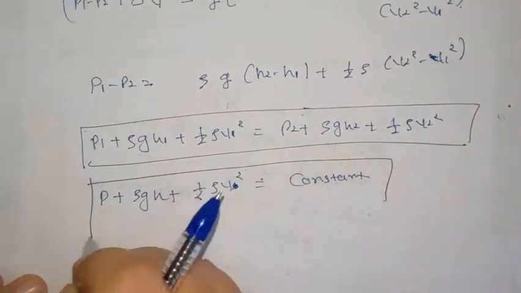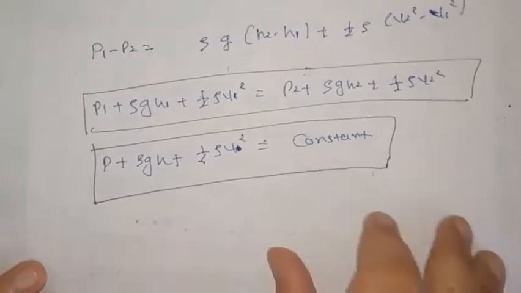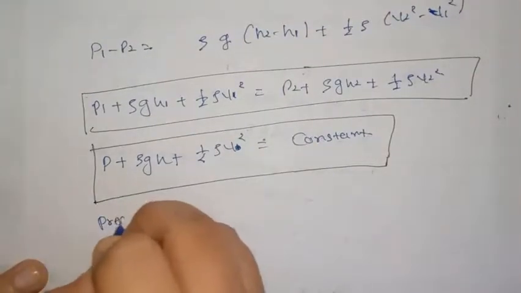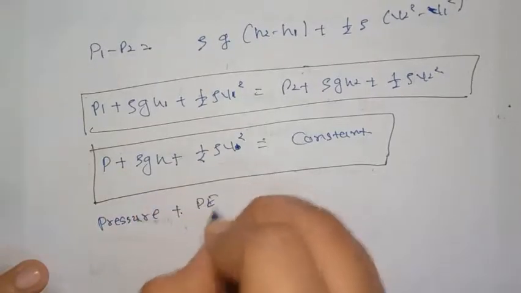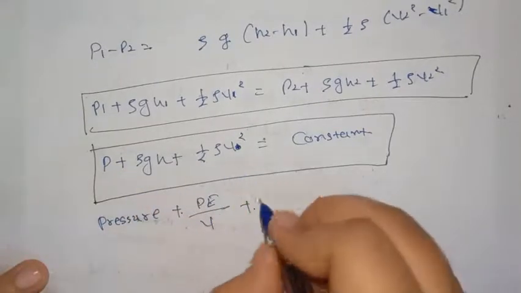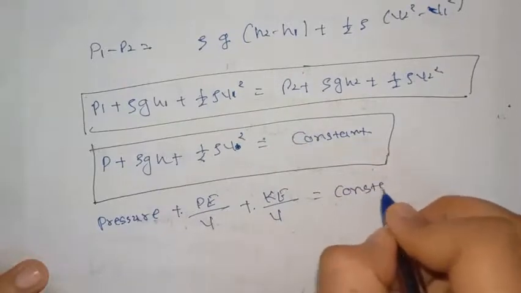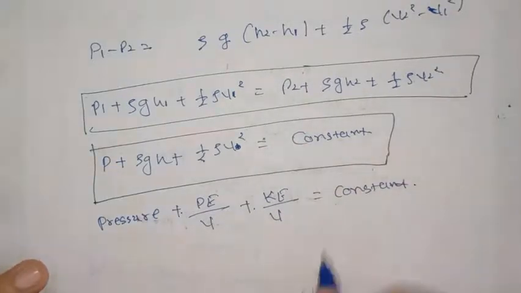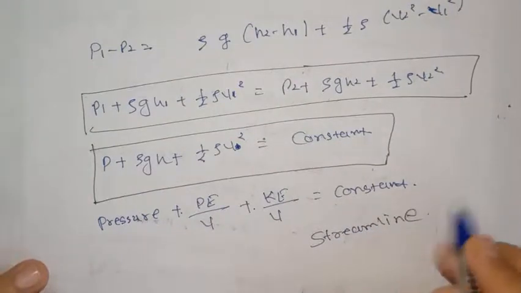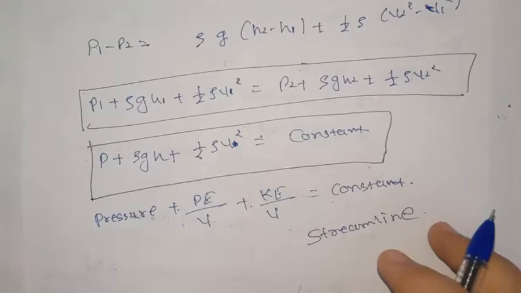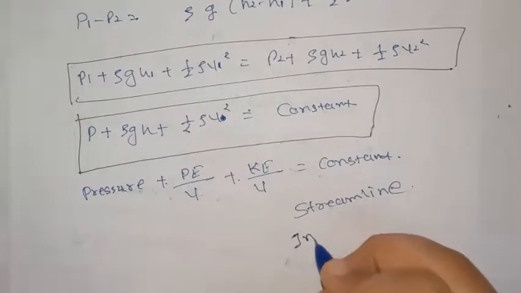This is the equation of Bernoulli's principle, and the principle states that pressure plus potential energy per unit volume plus kinetic energy per unit volume remains constant provided the flow is streamline, that is steady flow, and the fluid is incompressible.